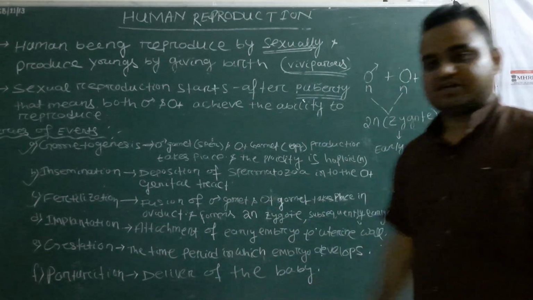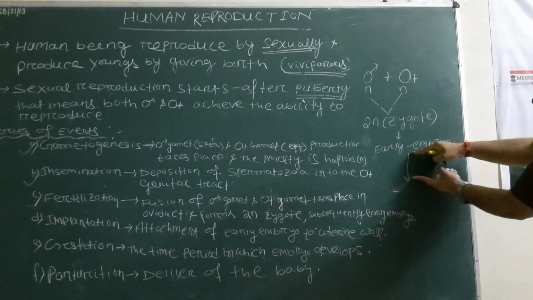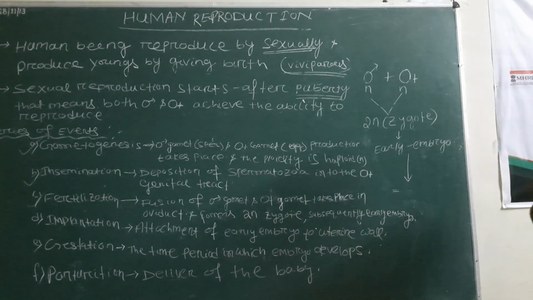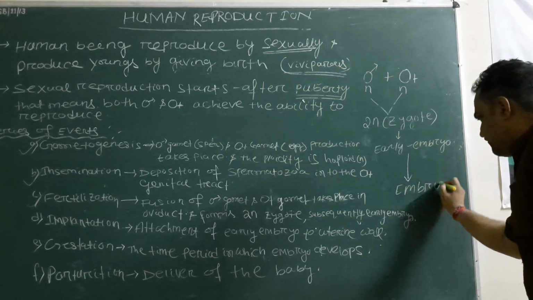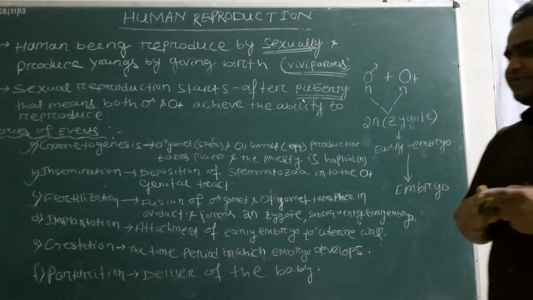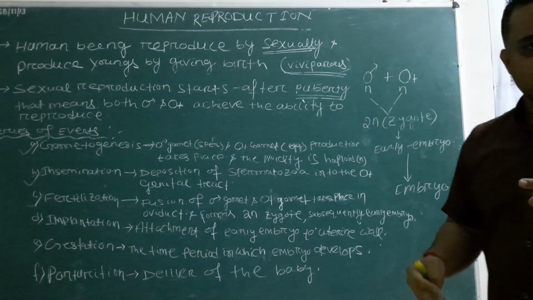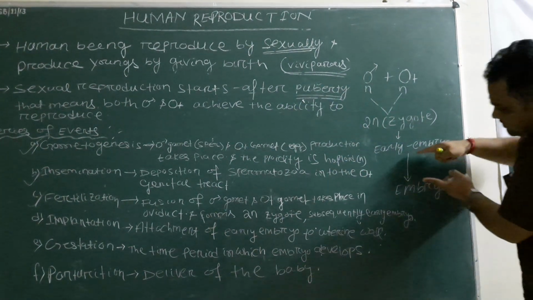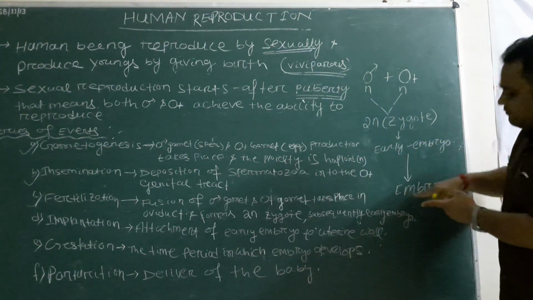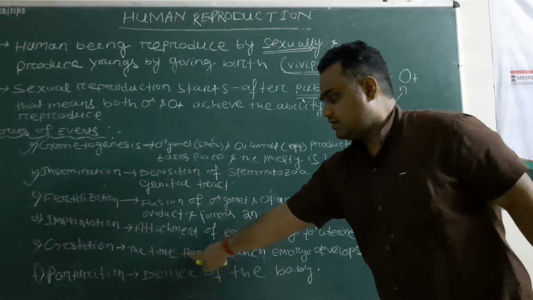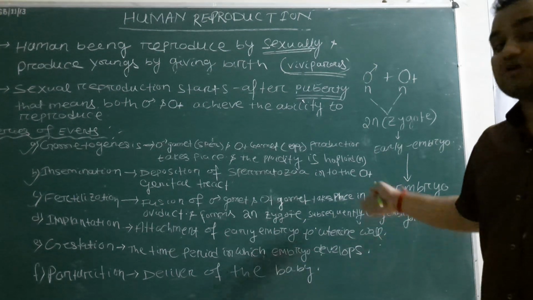Next is gestation. What is gestation? The early embryo takes some period of time to become an embryo, and that period of time is called gestation. The gestation period varies from organism to organism, right? So gestation means the time period taken by the early embryo to become an embryo, the period in which development of the embryo takes place.